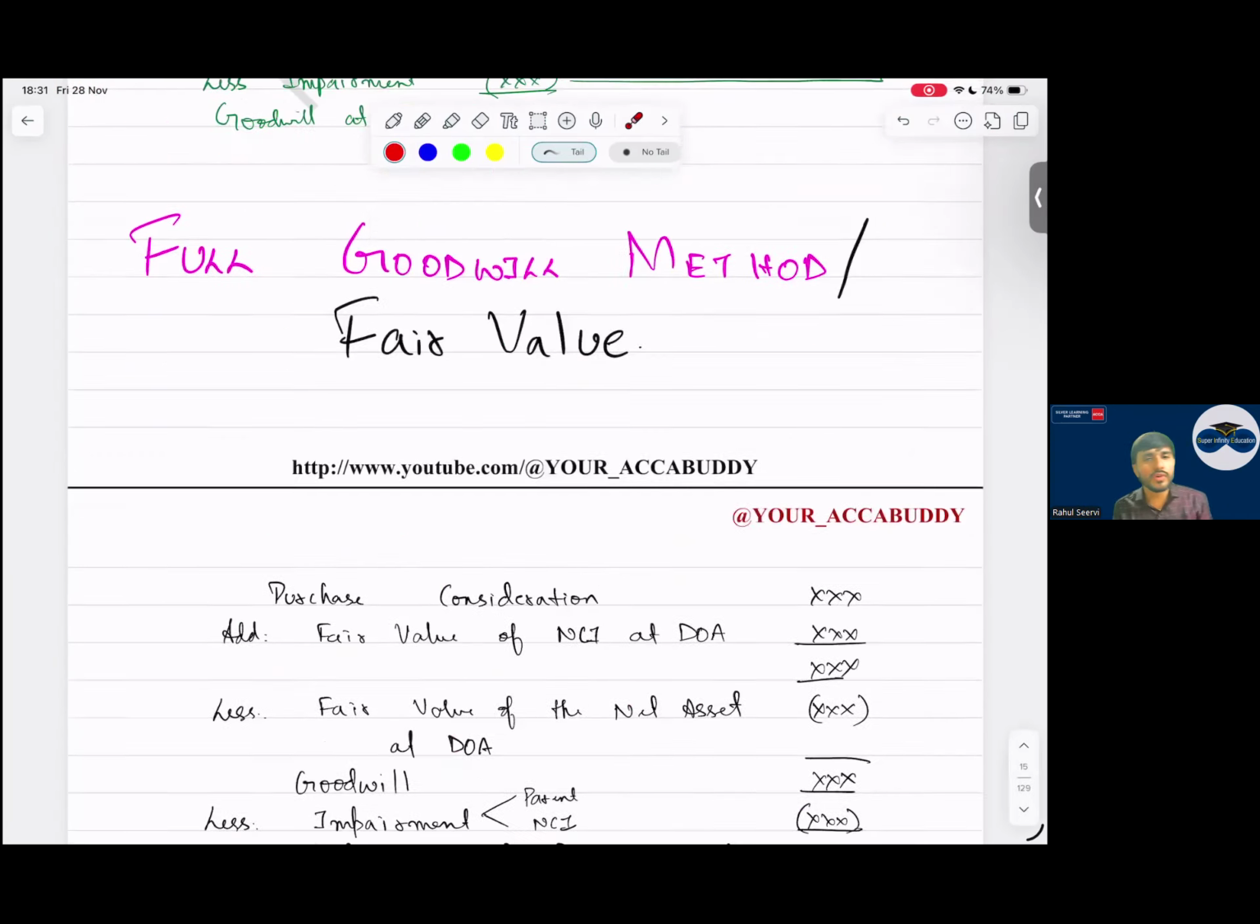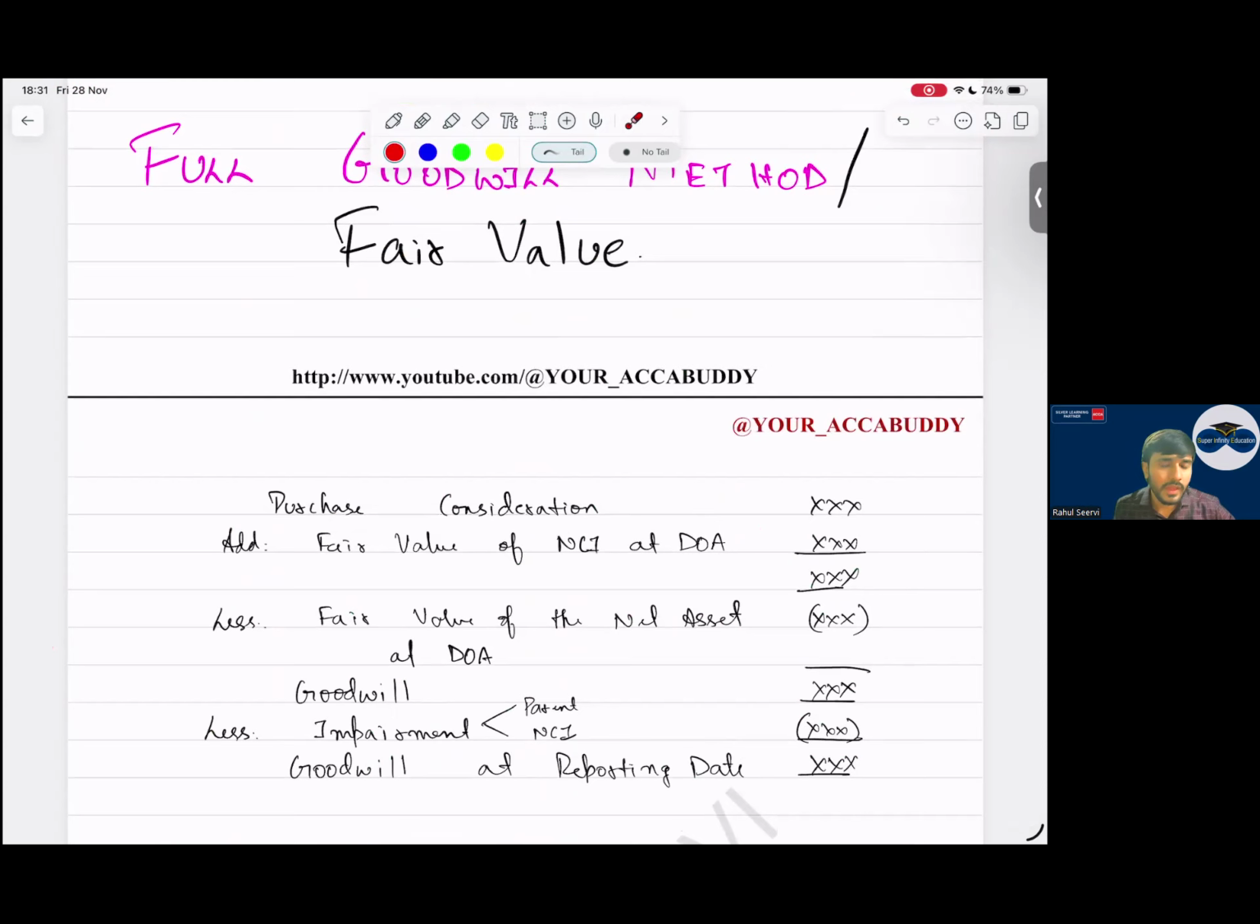Now coming to the full goodwill method. What did we see in the full goodwill method? Purchase consideration as discussed before. Add the fair value of the NCI at the date of acquisition. This will be given in the question. Less the fair value of the net asset at the date of acquisition. I get goodwill. Can I say this goodwill includes both parent and NCI share?